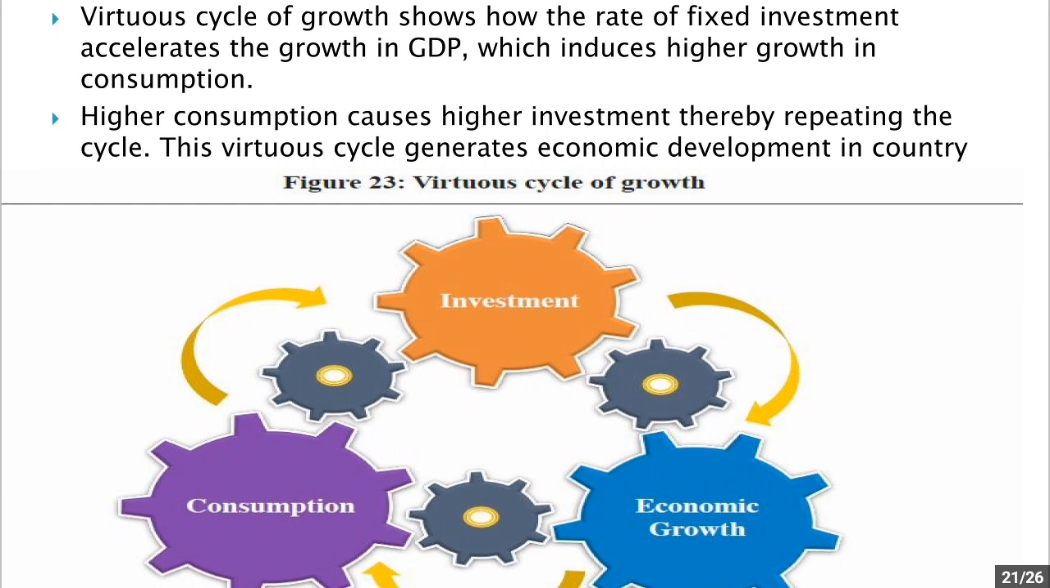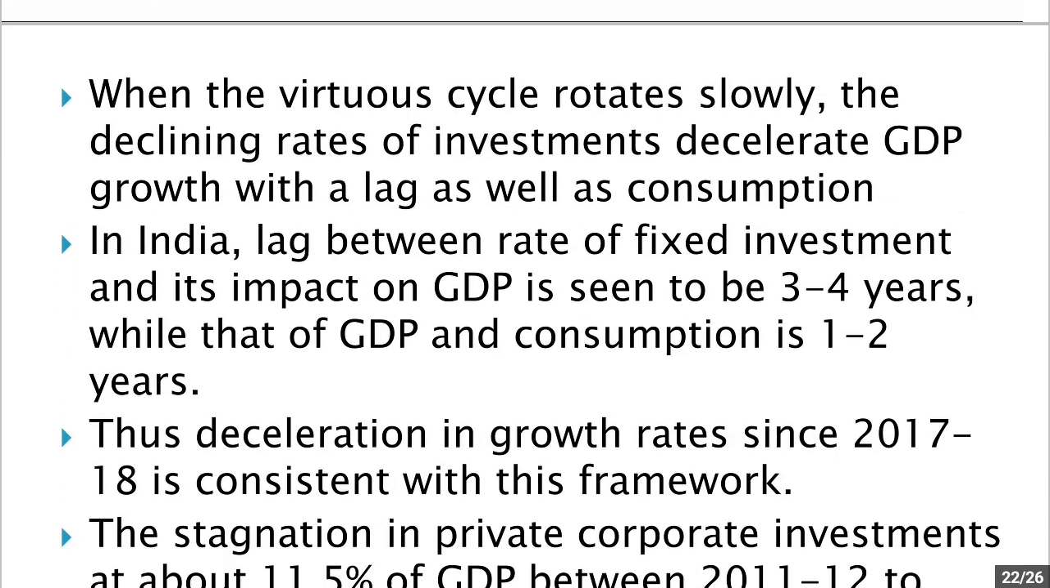Now higher consumption causes more investment, more fixed investment causes more economic growth, and more economic growth again increases consumption. So this is a cyclic process. Now suppose the investment reduces. What will happen when the investment is slowing down? The economic growth will also slow down. Now the slowdown in economic growth will cause reduced consumption, and reduced consumption will further make a decline in investment, thereby causing an opposite cycle. The cycle will run in an opposite manner.